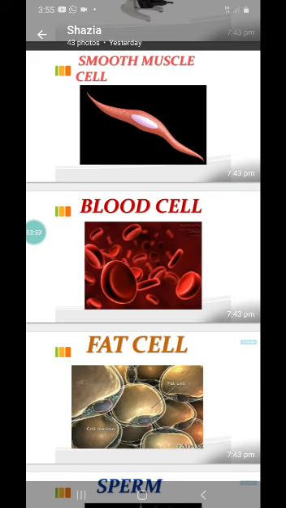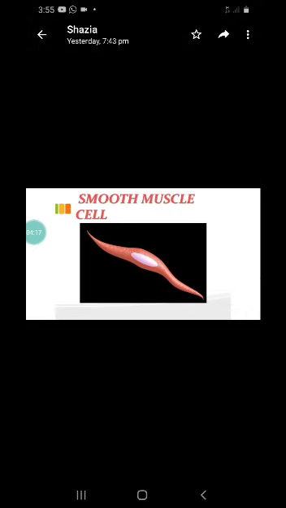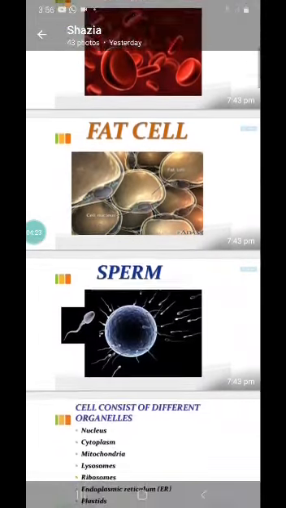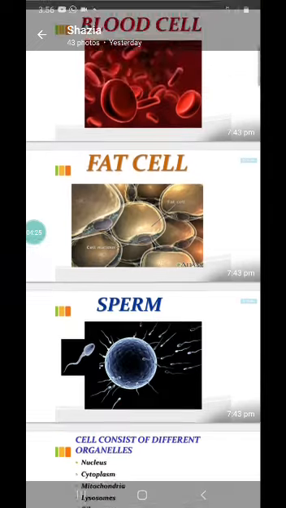That is, a particular group of cells does one particular function, and another group of cells or another organ does another function. So we have muscle cells, blood cells, fat cells, etc.